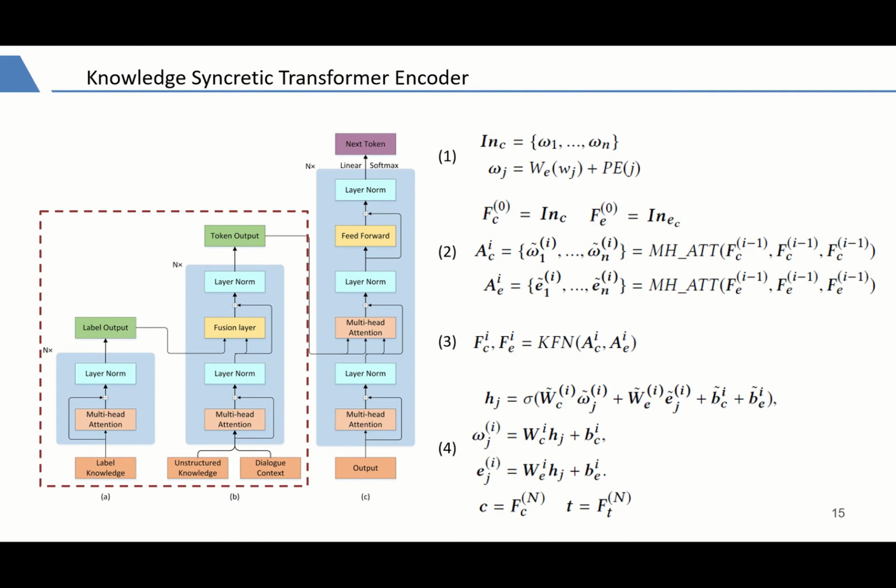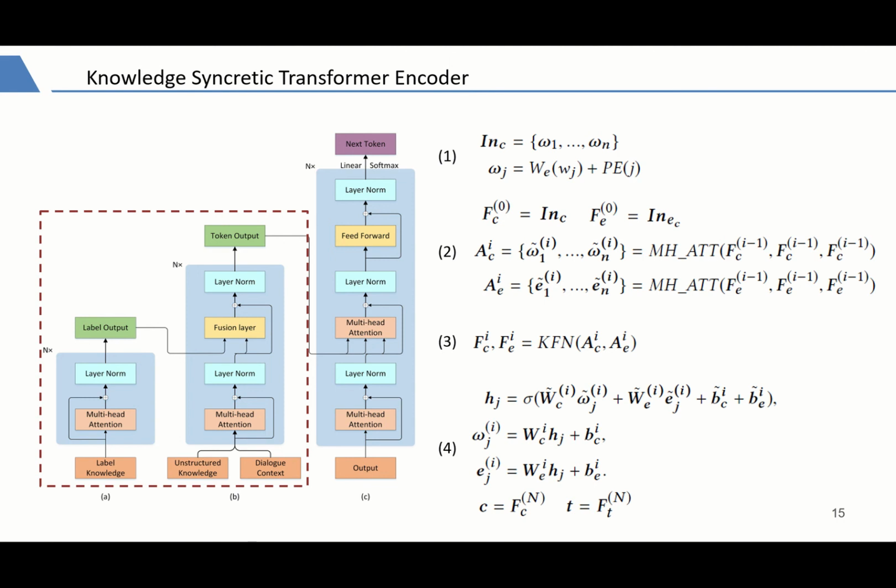As for dialogue context, the first layer of the encoder, the embedding layer, sums the token embedding and the personal embedding for each token to compute its input embeddings, as in equation 1.